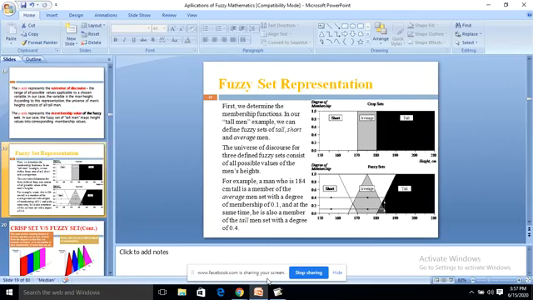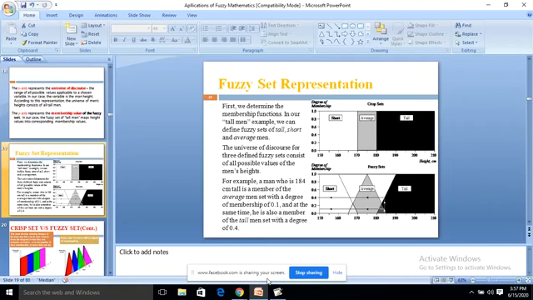For example, a man whose height is 184 centimeters is a member of the average men set with a degree of membership of 0.1, and at the same time he is also a member of the tall men set with a degree of membership of 0.4. So here he is shown in both cases.